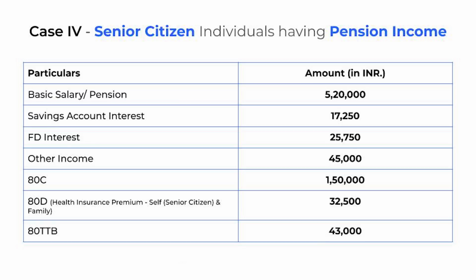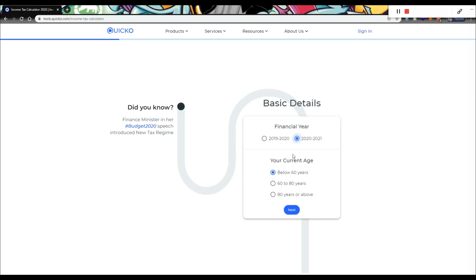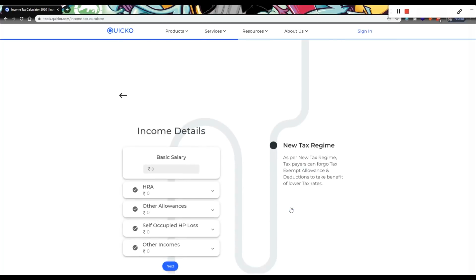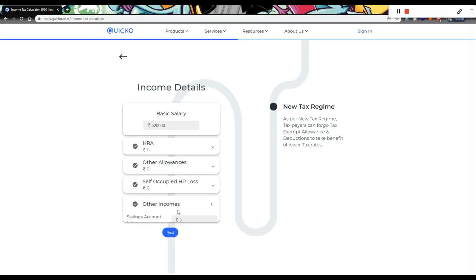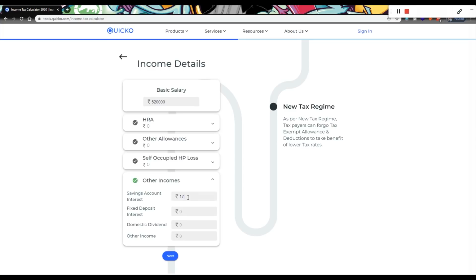Finally, let's consider the case of a senior citizen having pension income. We'll select the financial year, their age. We'll add income details. Let's say the pension amount they receive is 5,20,000. Savings account interest they receive is 17,250. Fixed deposit interest to be 25,750. Other incomes to be 45,000.